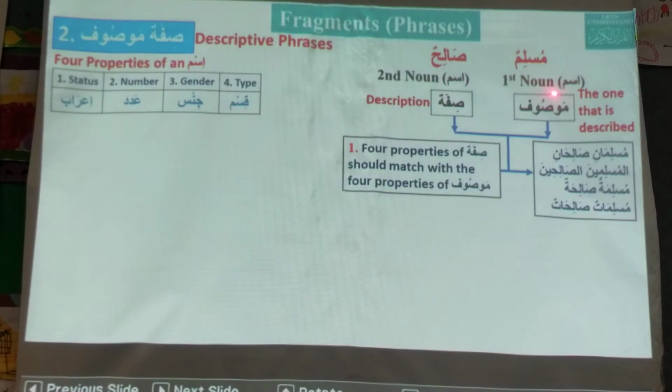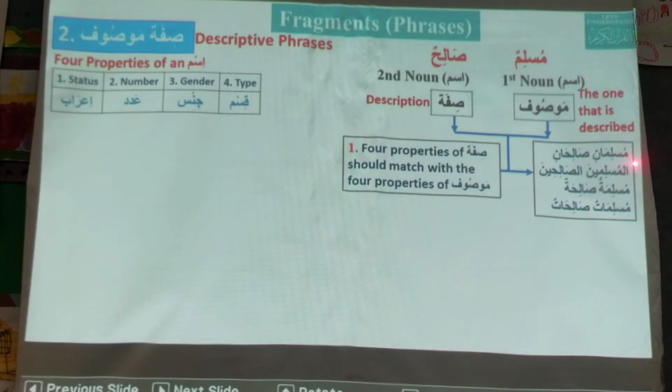If I say two righteous Muslims, then Muslim becomes Muslimani and Salih becomes Salihani. If I say Muslimuna, then what should it be here? Salihuna.